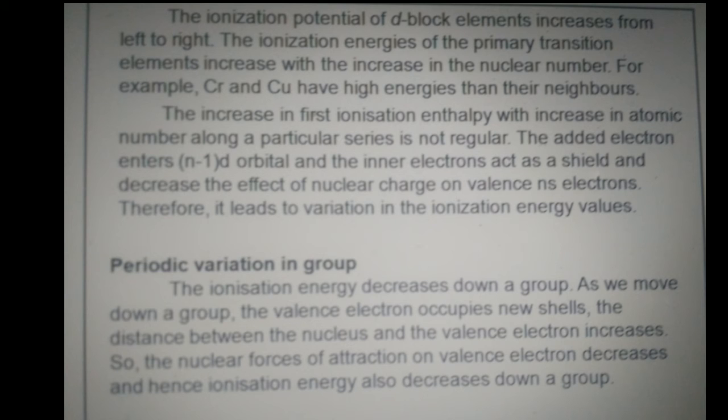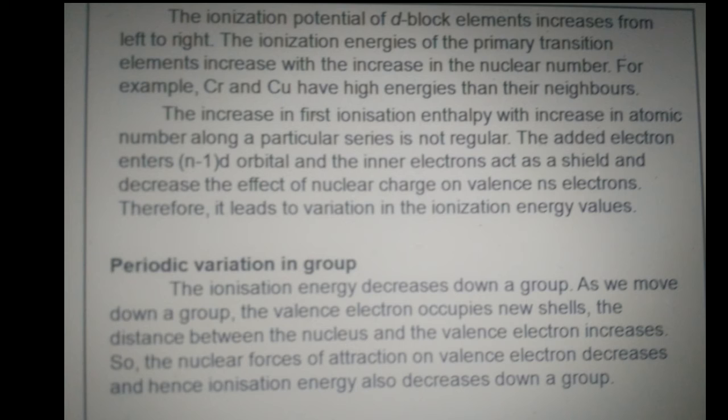The ionization energy of d block elements increases from left to right. The ionization energy of the first transition series increases with increase in atomic number. For example, chromium and copper have higher energy than their neighbors. The increase in the first ionization enthalpy with increase in atomic number along a particular series is not regular.